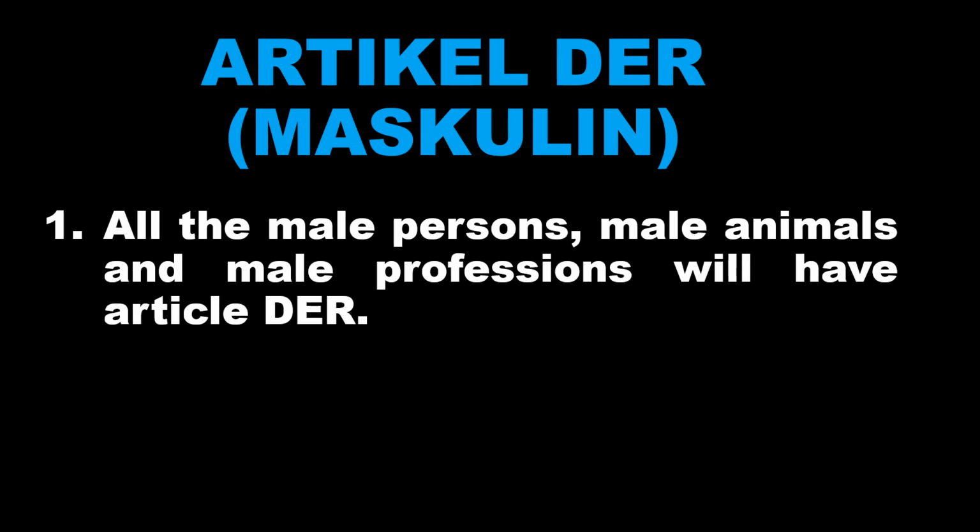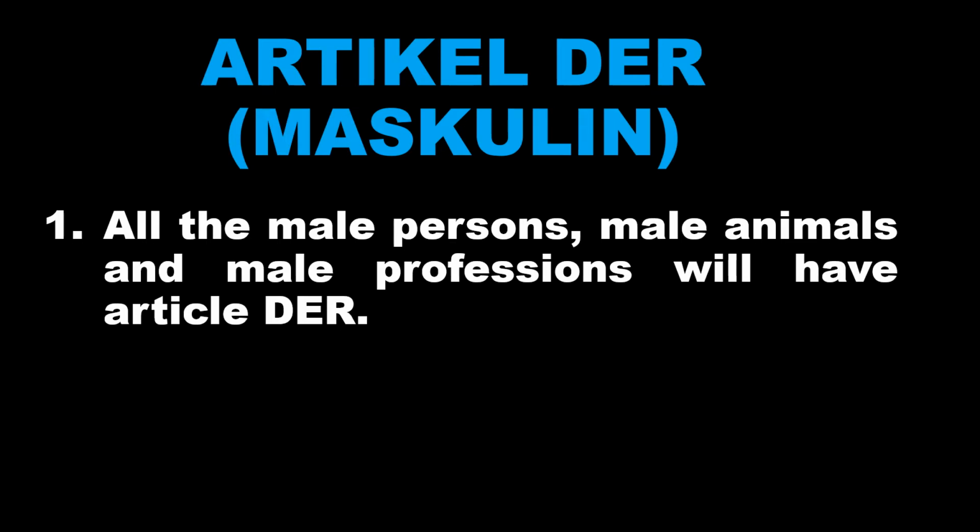The first tip is that all male persons, male animals, or male professions will have the article der. That's quite clear. And as you can see, I have used blue color. Here is a very good tip for you: if you want to learn the articles of these nouns, take a separate notebook and use three different colors for the three genders, and always make a list of the nouns.